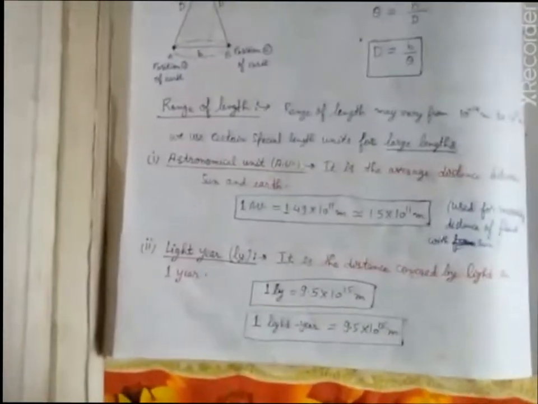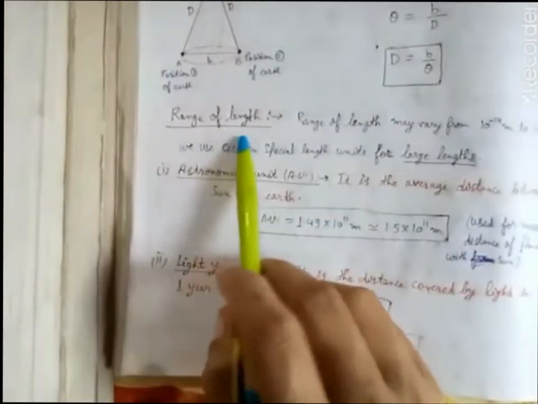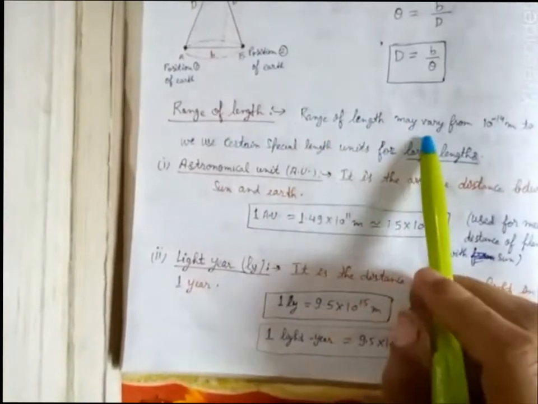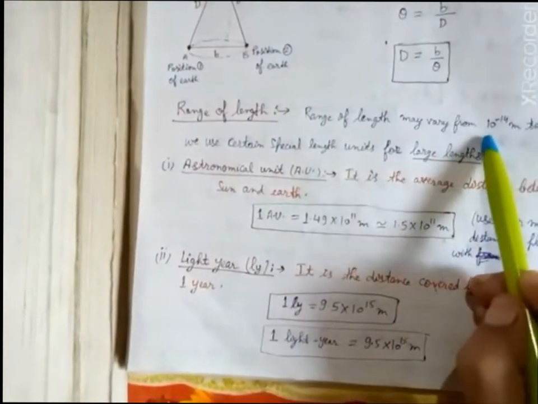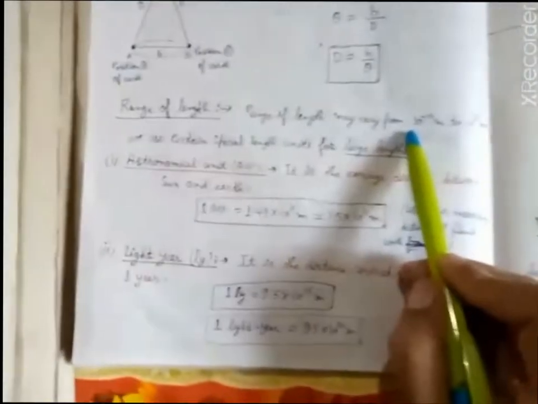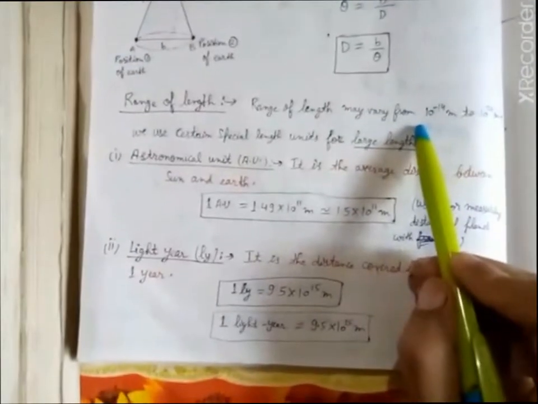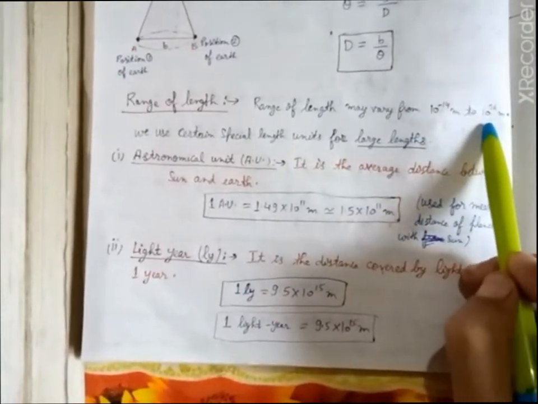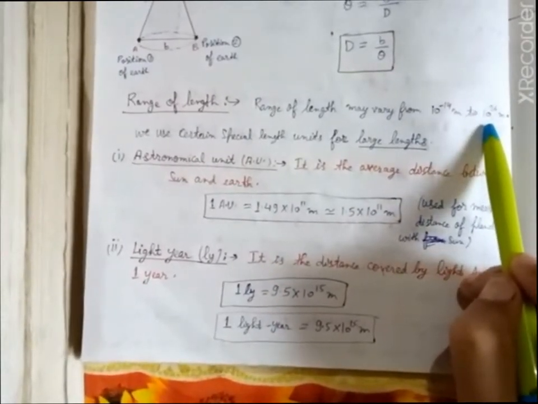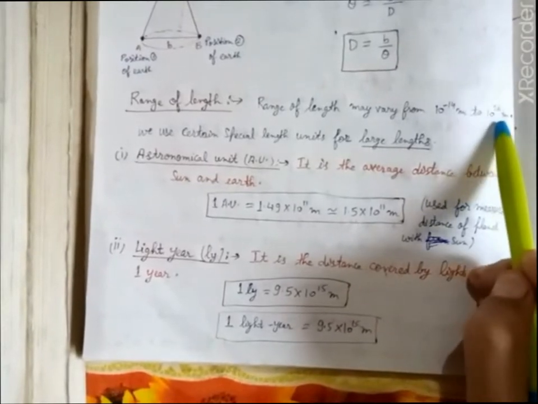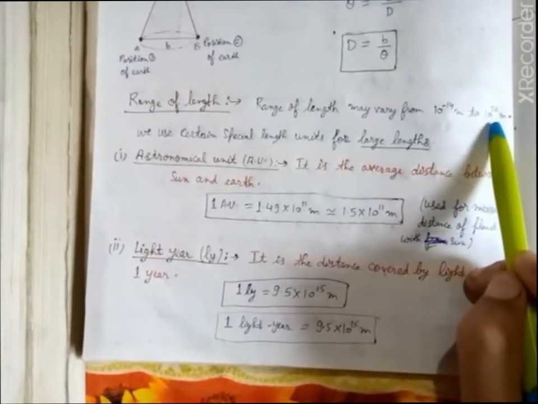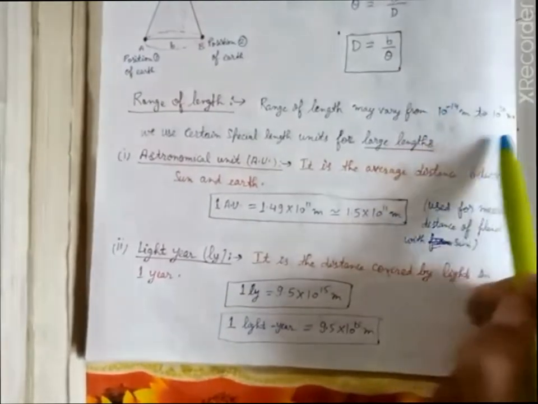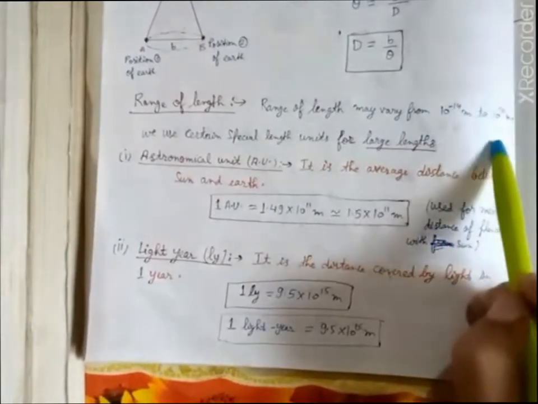Okay, now the next topic is range of length. What is range of length? Range of length may vary from a very small length, that is 10 to the power minus 14 meter, to a very large length, that is the length of the universe, 10 to the power plus 26 meter. So it ranges from very small length to very large length, that is the length of the universe.